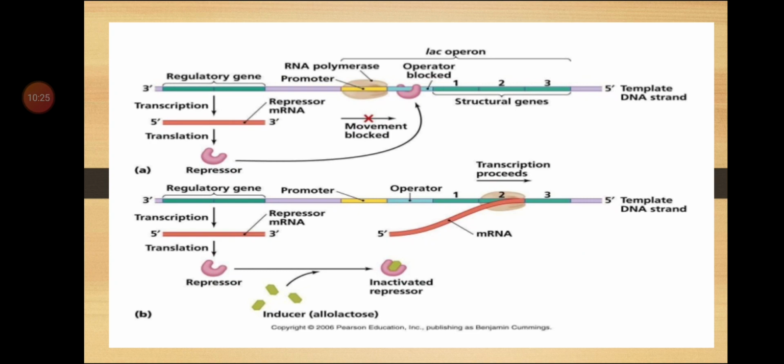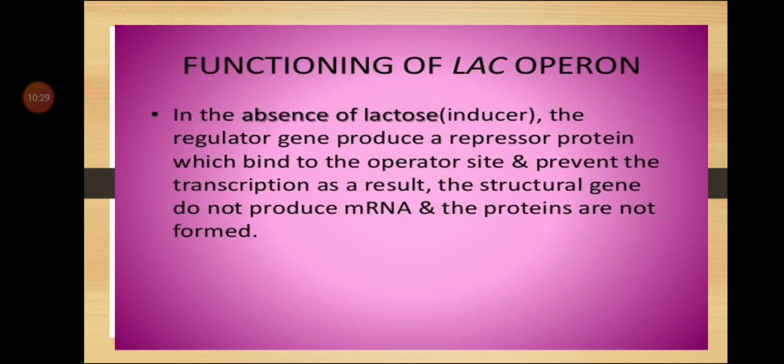Next we are going to study the role of lactose. Lactose enters into the cell with the help of the enzyme permease. A small amount of this enzyme is present even when the operon is off.